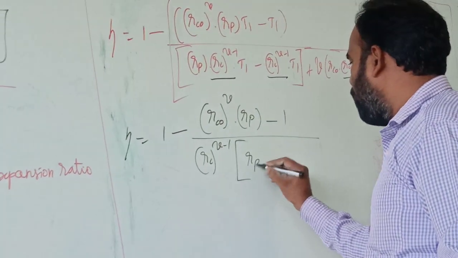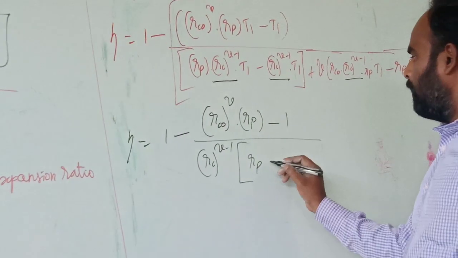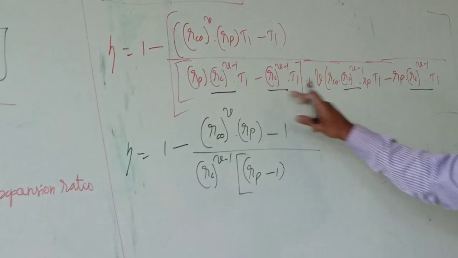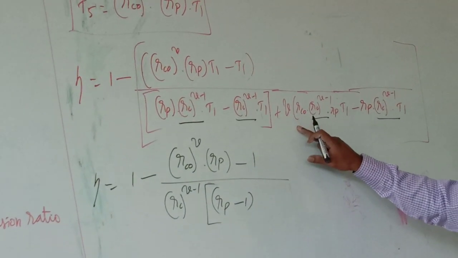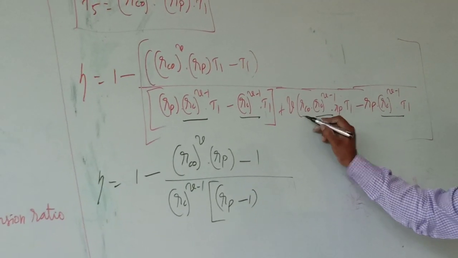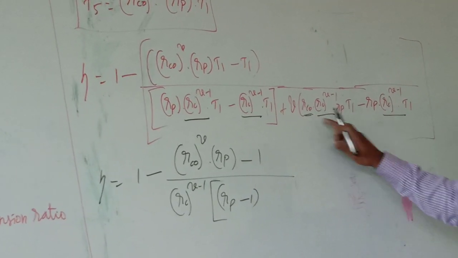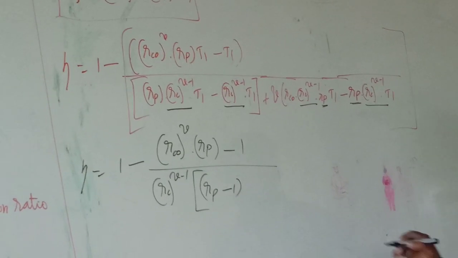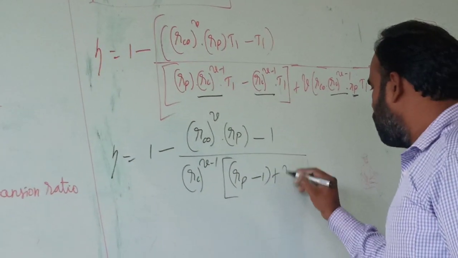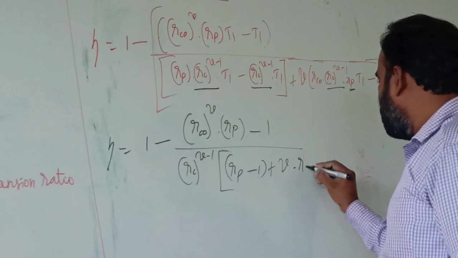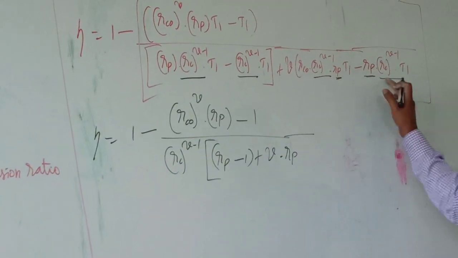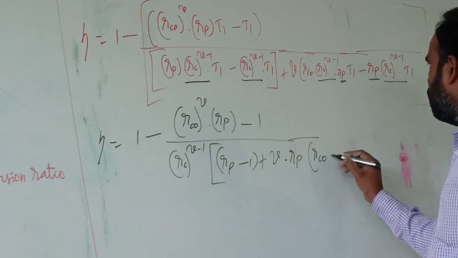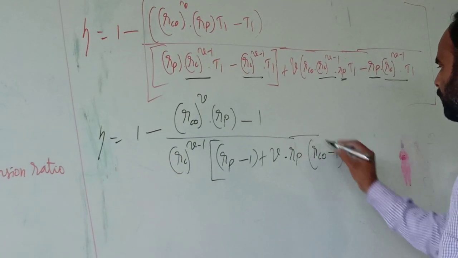Then we have RP minus 1, and in the second term of the denominator RP is common, so we can take it outside, plus gamma into RP into RCO minus 1.